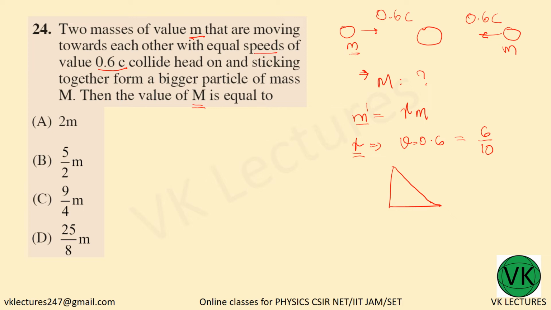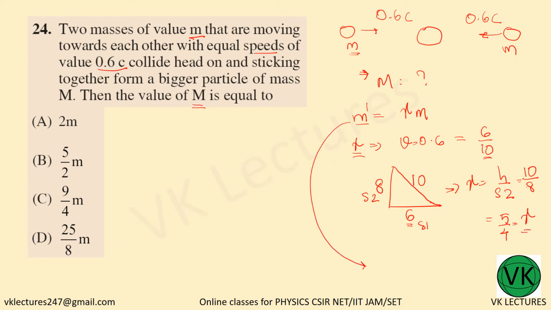So write it as 10, that is the denominator, as the hypotenuse, one side as 6, then the other side would be 8. Then gamma is nothing but hypotenuse divided by side 2. This is side 1, this is side 2. So the hypotenuse is 10, side 2 is 8. So 5 by 4 is your gamma. So first, mass m will increase, so m dash is equal to 5 by 4 times m.